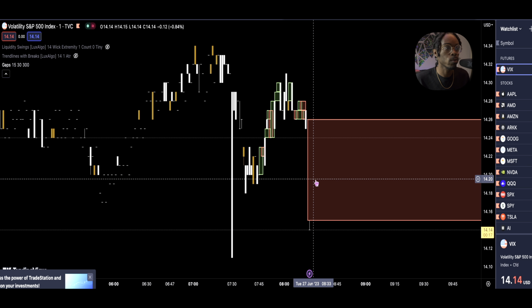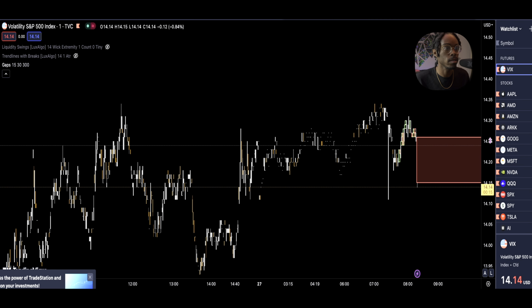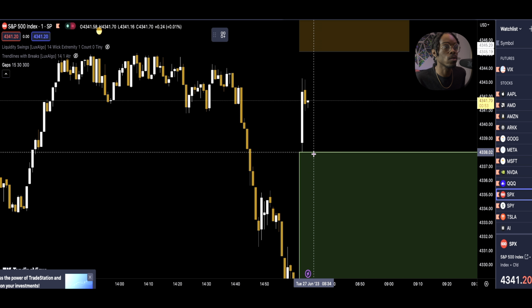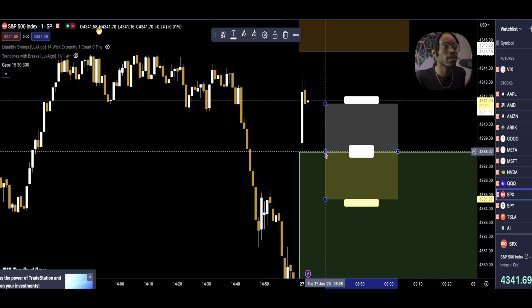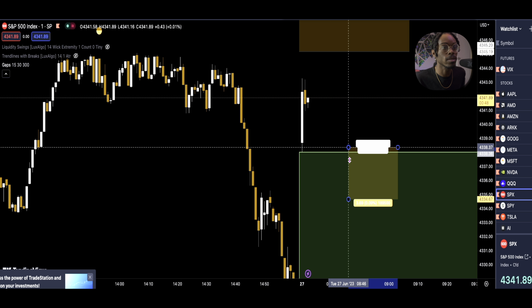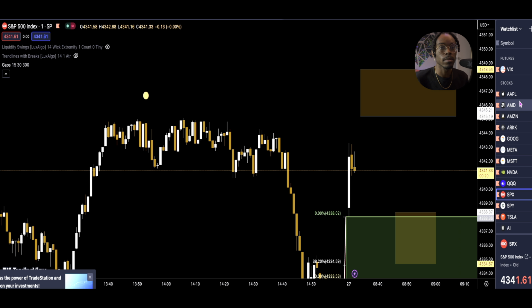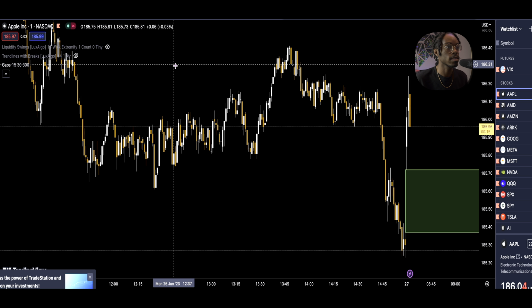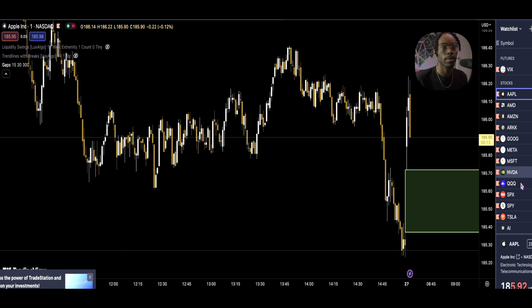VIX gapped downward, so we should be a little bullish today, specs-wise I'm speaking. Also remember, we can take a gap play if we go below that. I'll move it down a little bit. If we go below this line, we'll take a gap play. Let's just look at everybody else. Apple, it looks like we're rejecting at this level right here. Ooh, Apple came down hard.